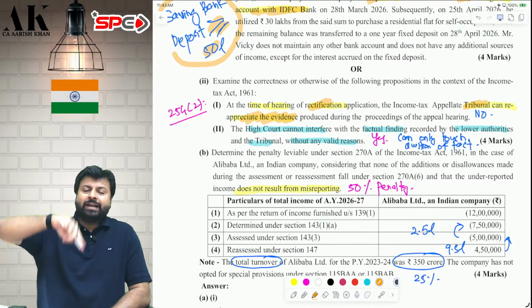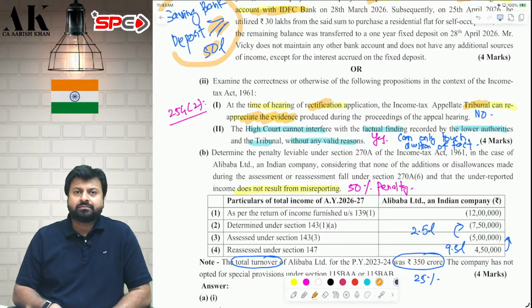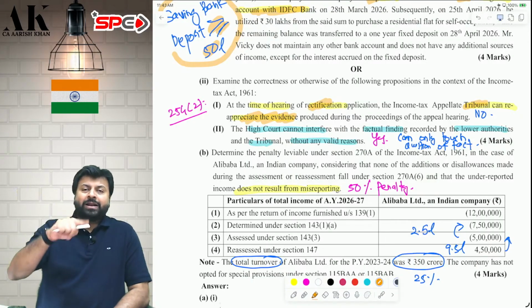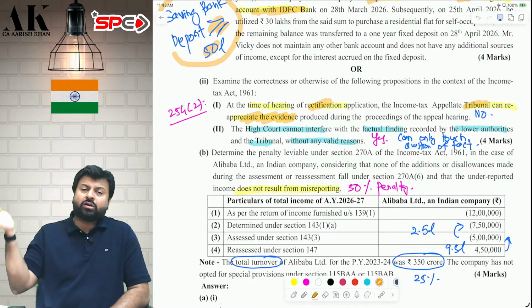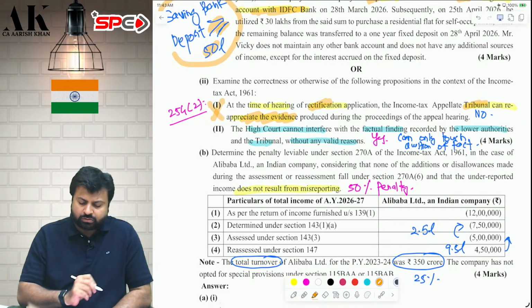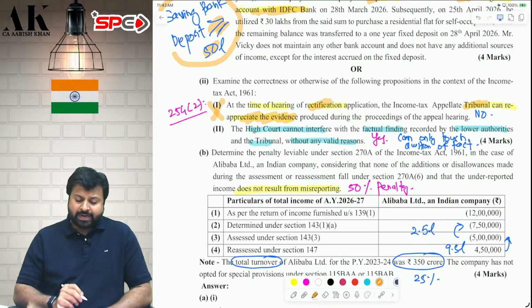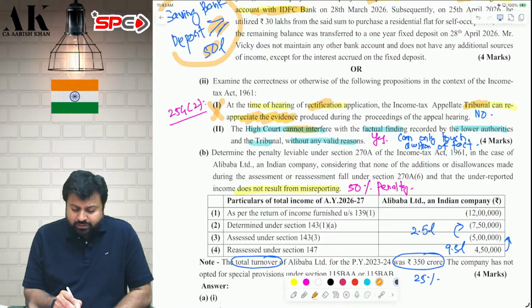The tribunal cannot take a second view without any valid reason. They can only rectify an apparent mistake. They cannot change their decision. They cannot change their opinion. Therefore, this is not allowed. Second, the High Court cannot interfere with the factual finding recorded by the lower authorities and tribunal without any valid reason.